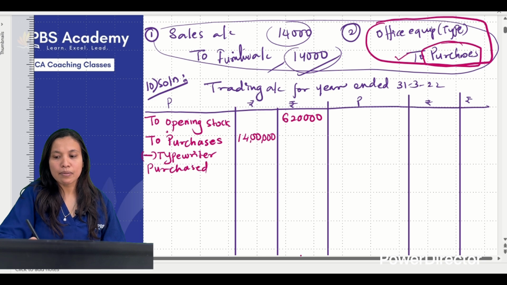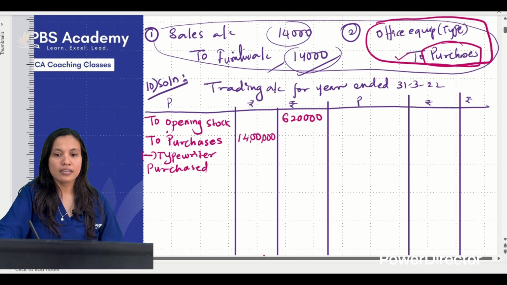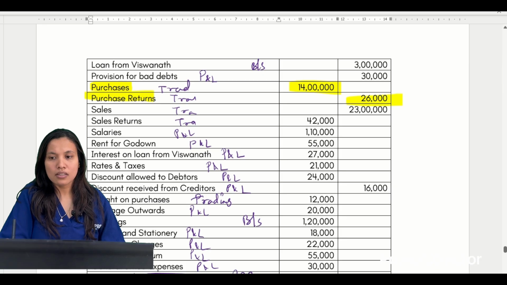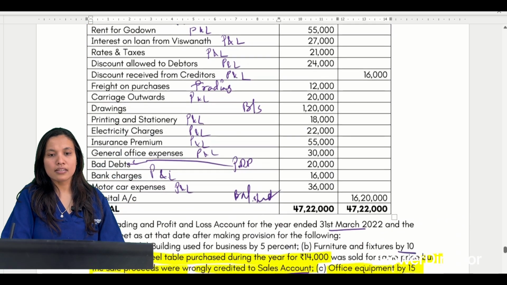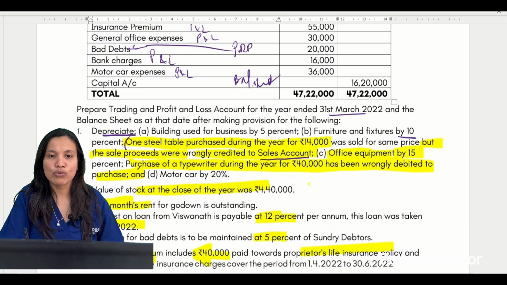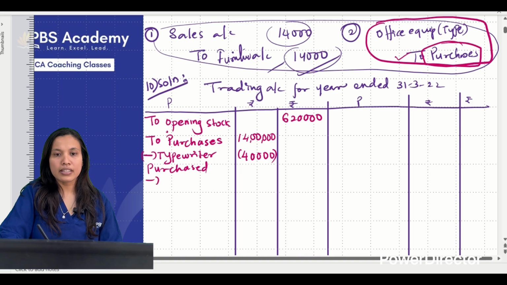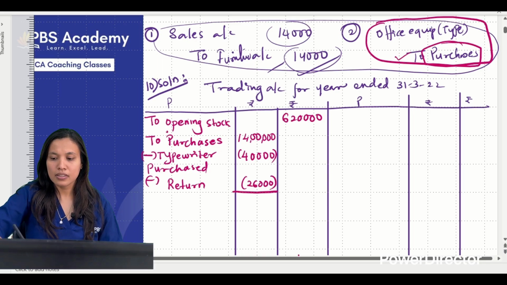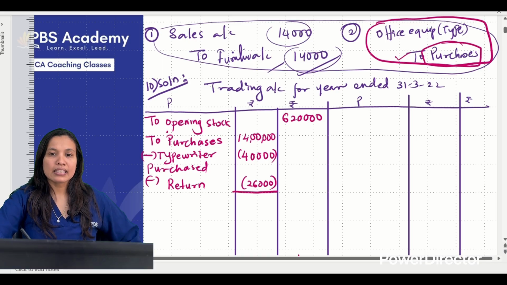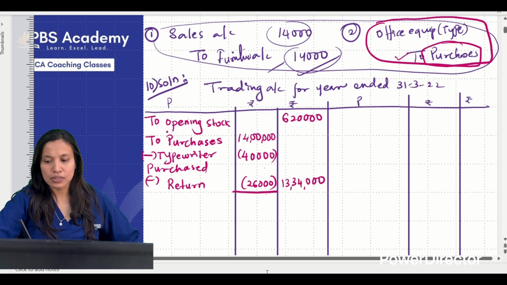What was the value of typewriter purchased? Find in the adjustments, typewriter was purchased for how much? 40,000, correct? There are also returns, so less purchase returns. I think I saw it as 26,000. Hopefully I'm correct. Minus 14 lakhs minus 40 minus 26. So mostly you're getting 13 lakh 34,000.